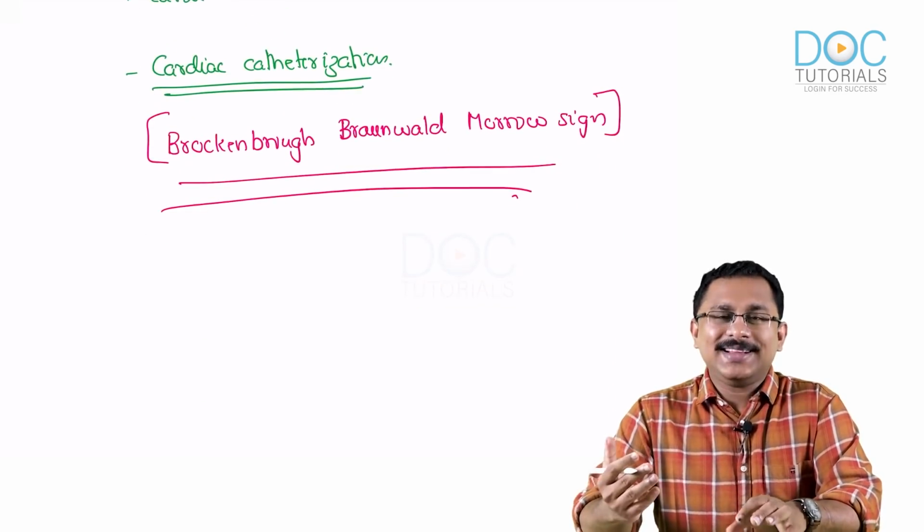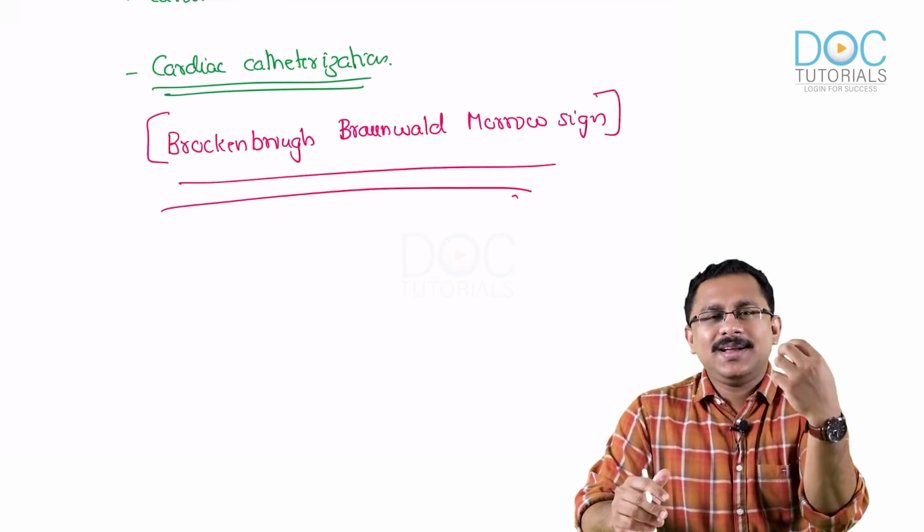When you do cardiac catheterization and whenever there is a premature ventricular contraction, suppose the ECG is showing a PVC. So normally after a premature ventricular contraction, in normal individuals, you have an end diastolic volume increase, more time for the ventricle to fill, and subsequently as per the Frank-Starling law, more force of contraction, hence the pulse pressure should normally increase.